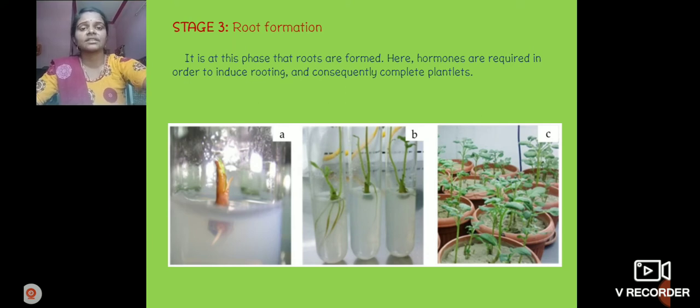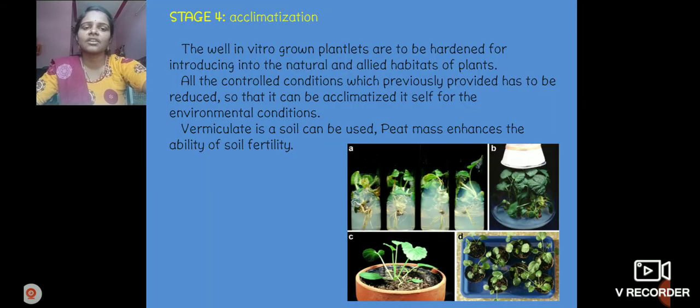In root formation we can use auxins. These are growth regulators. Auxins are mainly important in root formation, and the roots can develop. At this stage, roots are formed. Here hormones are required in order to induce rooting. Okay, now the fourth stage, acclimatization.